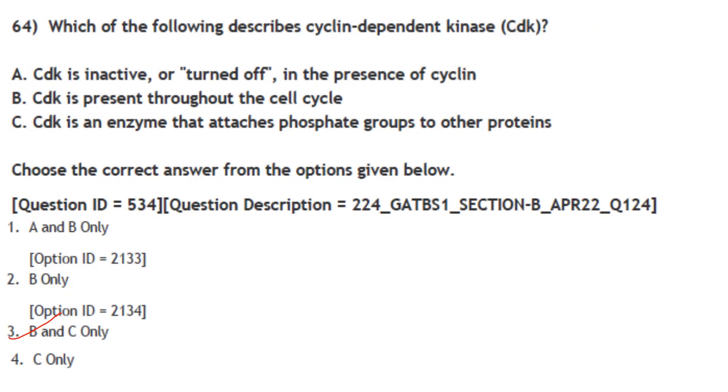Then next one. Which of the following describes cyclin-dependent kinase? CDK is inactive or turned off in the presence of cyclin. CDK is turned on and is active in the presence of cyclin. Then CDK is present throughout the cell cycle. Yes. CDK is an enzyme that attaches phosphate groups to other proteins. CDK is a kinase, so it attaches phosphate groups to other proteins. So the correct options are B and C only. Answer is option 3.